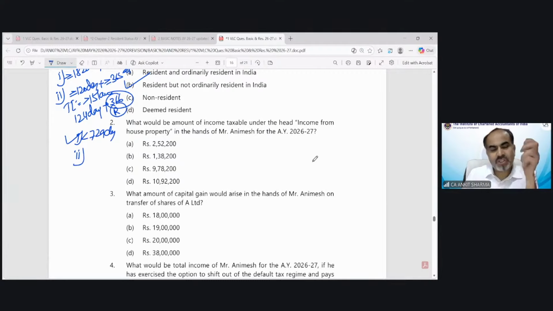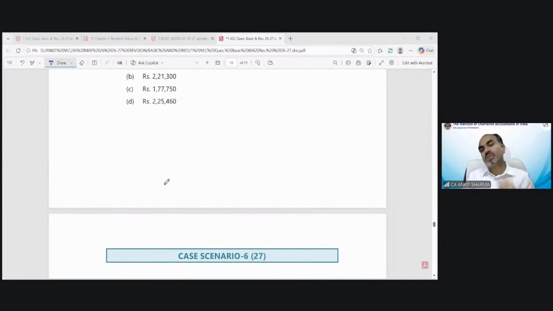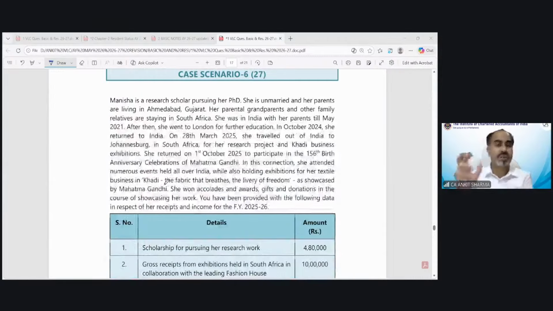You can see the questions are repetitive. Almost the same questions are there, but the majority of questions are related to the special condition. So to find out the special condition applicability, if you are able to find that correctly, you definitely would have an edge to solve that question correctly. So before solving a residential status question, my suggestion to you is please focus on which case is applicable, whether it's a normal case or a special case. That will make a big difference in the solution.